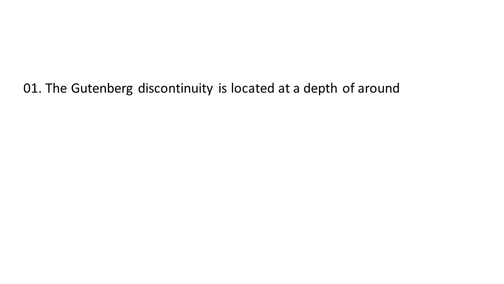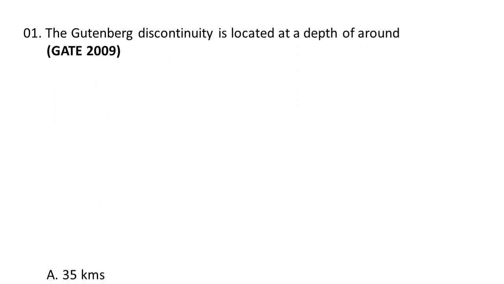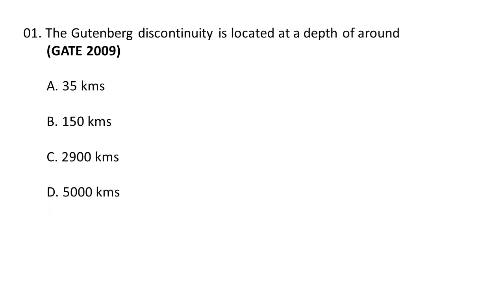The Gutenberg discontinuity is located at a depth of around, the choices are A 35 kilometers, B 150 kilometers, C 2900 kilometers, D 5000 kilometers. The correct option is C 2900 kilometers. The Gutenberg discontinuity is located at a depth of around 2900 kilometers below the Earth's surface, and this is the boundary between the Earth's mantle and the outer core. It is also known as the core mantle boundary or CMB or Wiechert-Gutenberg discontinuity. So C 2900 kilometers is the correct option.